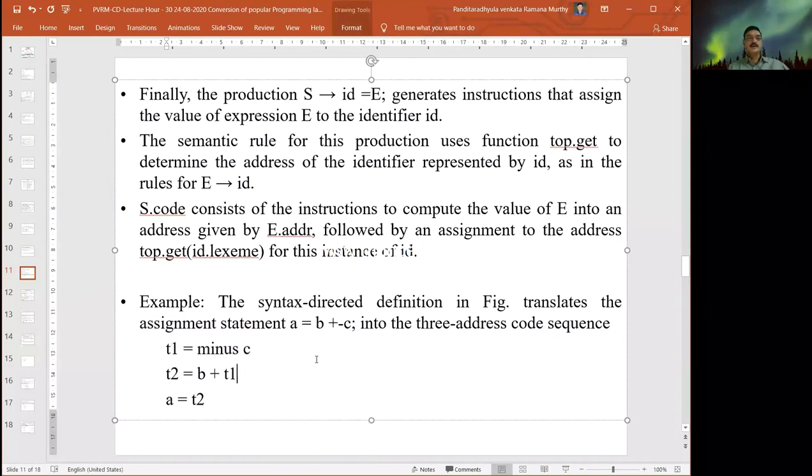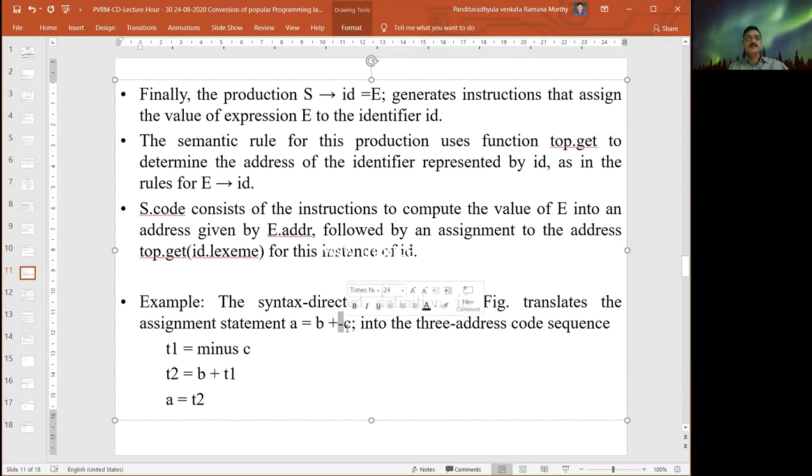Okay, then whatever value we are getting plus the B is stored in a temporary variable T2, identified as the second three address code statement. Finally, T2 is assigned to A. So what is the first thing? We identified T1, we stored this value in the first temporary variable, minus C in the temporary variable.